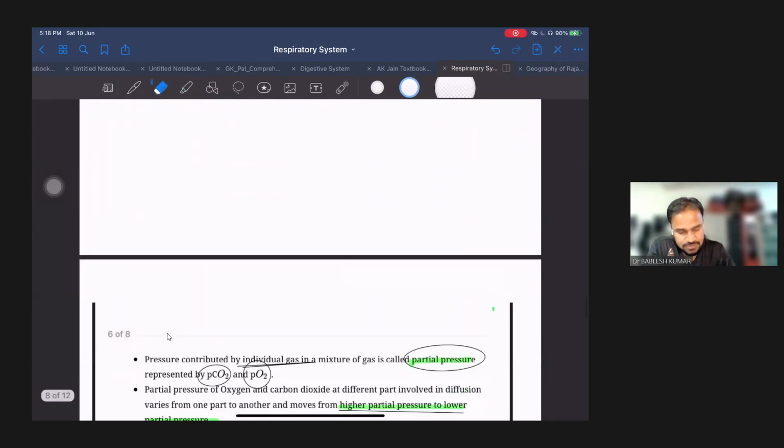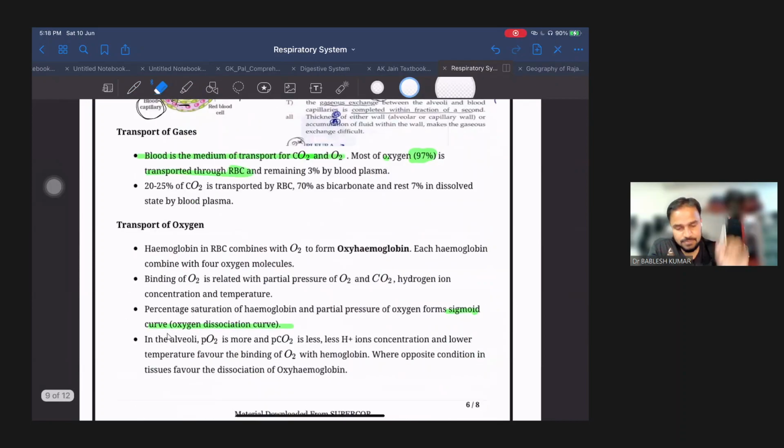They carry oxygen and CO2. So 97% of oxygen gets transported with the help of RBCs, and the remaining 3% by plasma. What is plasma, what is RBC? All these cells and structures of blood we will see in the circulatory system later.